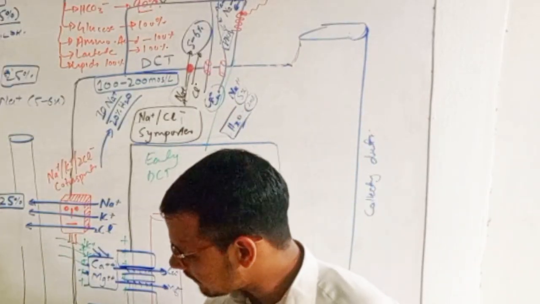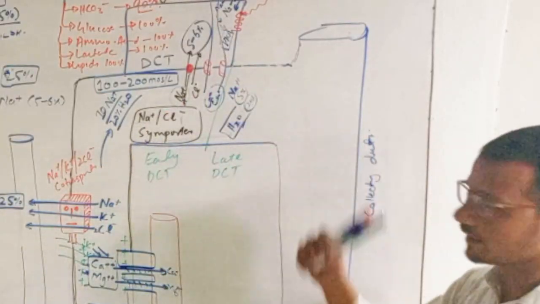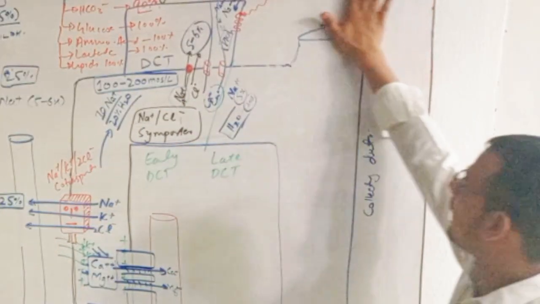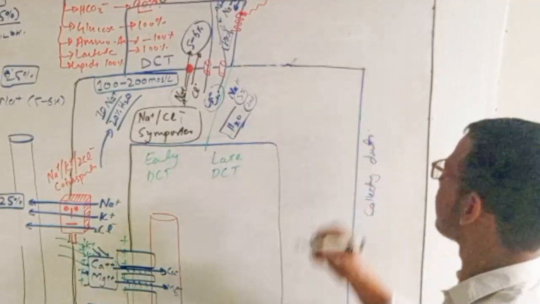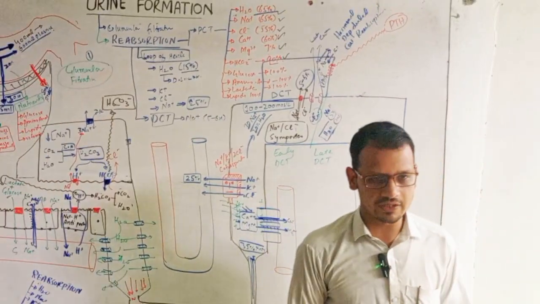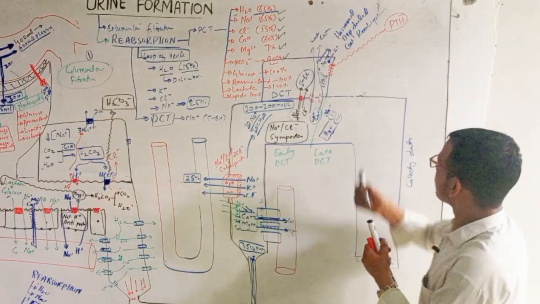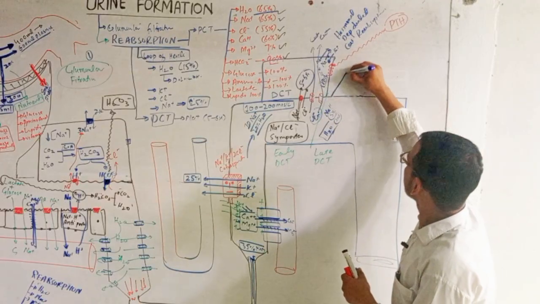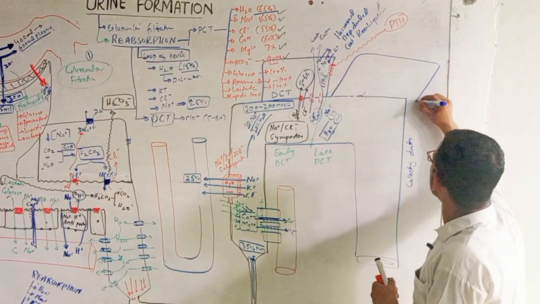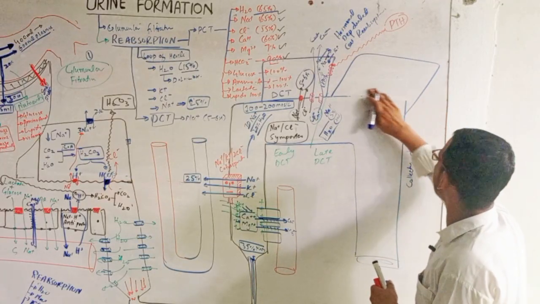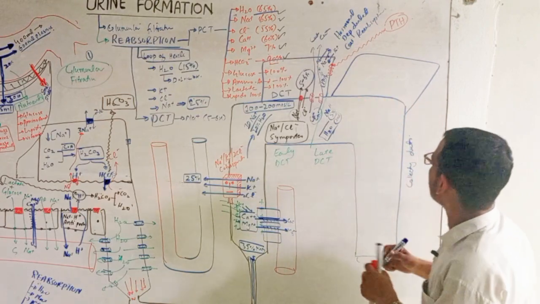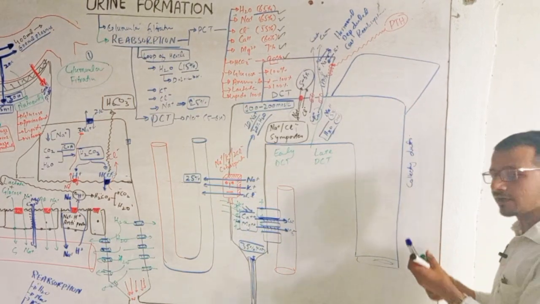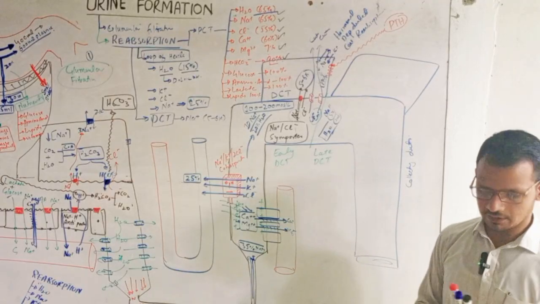From here, all these things also come to the late distal convoluted tubules. And here, for example, I have the principal cell. What is the principal cell? These are the cells of distal convoluted tubules. So here I have the principal cell. And what is the role of this principal cell? Anyone? It acts on aldosterone.